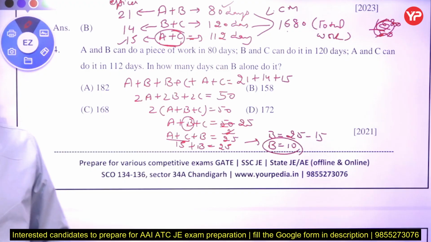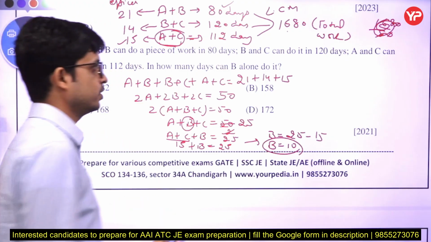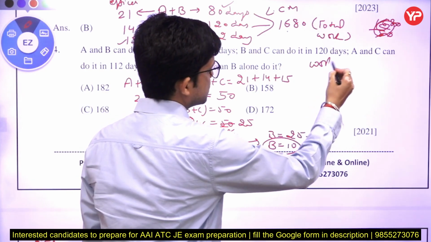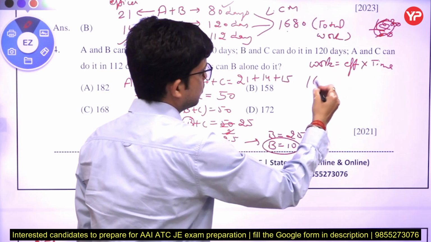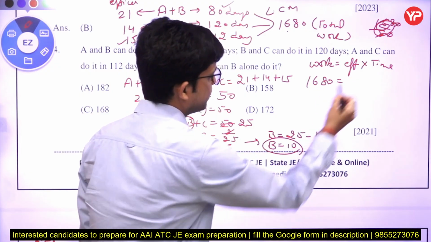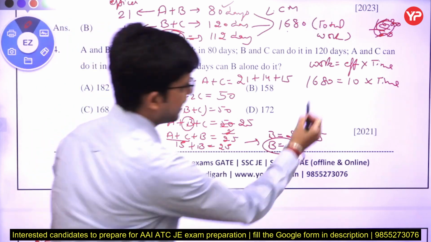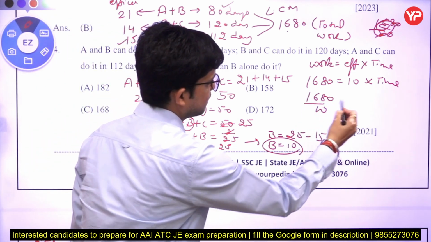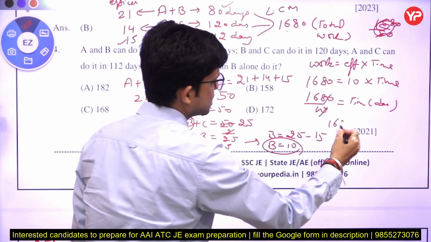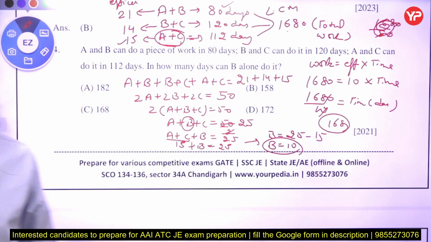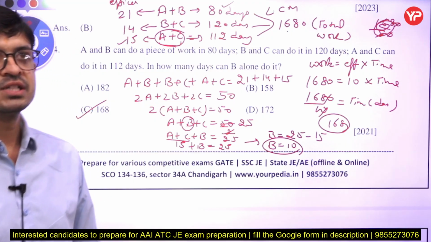So we know that B per day work is 10. He completes 10 work in one day. Okay. So we know the formula: work is equal to efficiency into time. What is the total work? 1680. What is the efficiency of B? That is 10. And what time will he take? We will calculate it. 1680 divided by 10, we get the time in days, in how many days he completes the work. So 168 are the days in which he completes the work. Okay, so here we get the C option, 168.